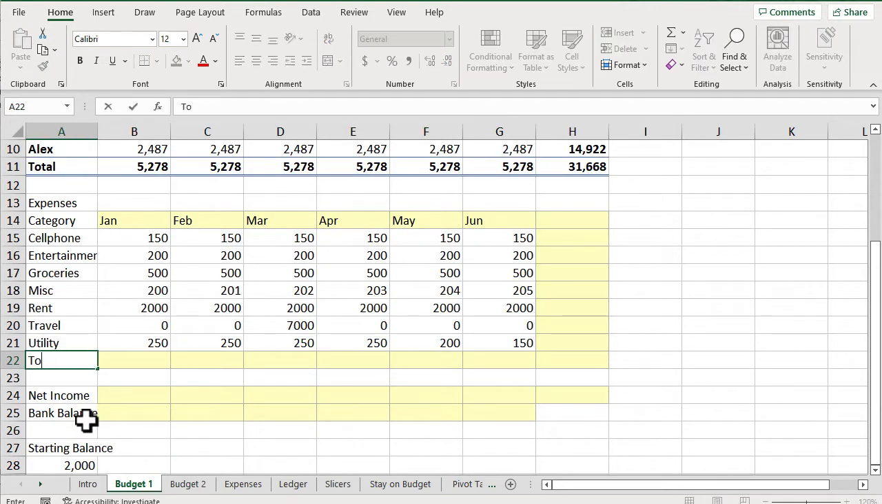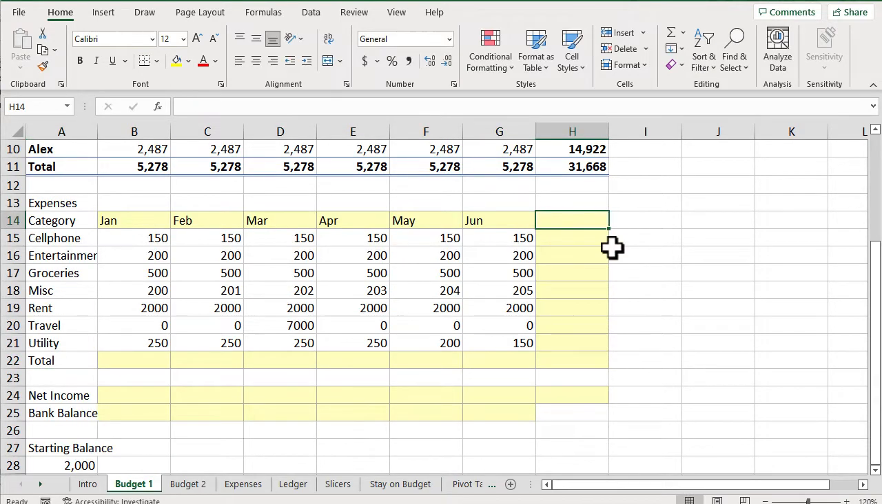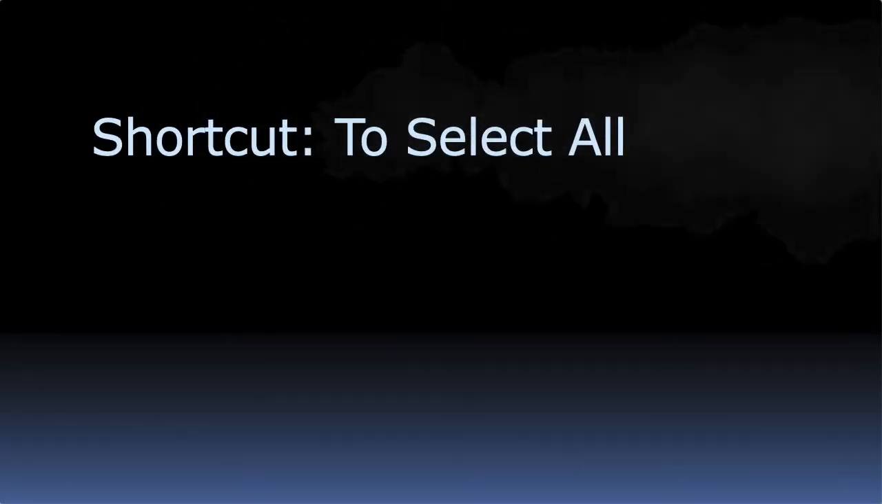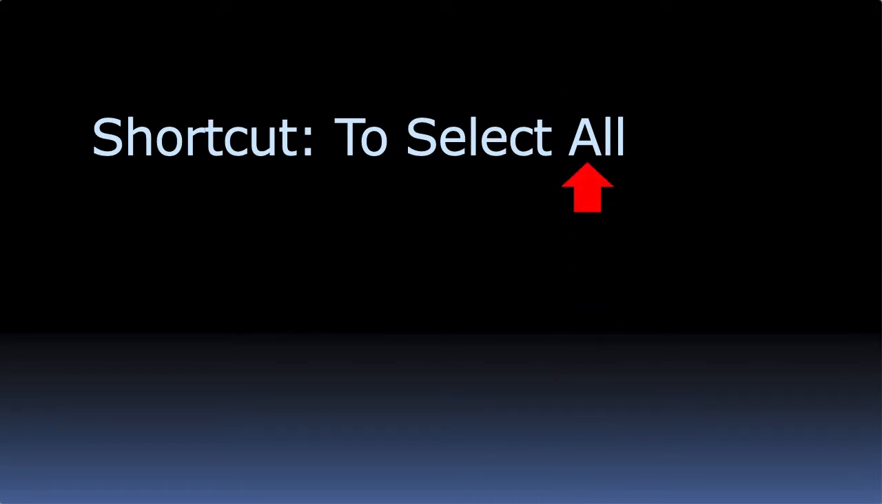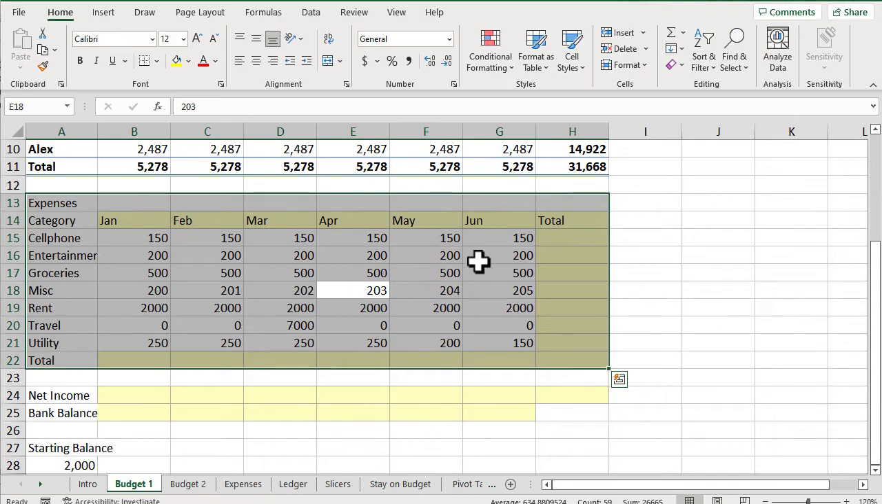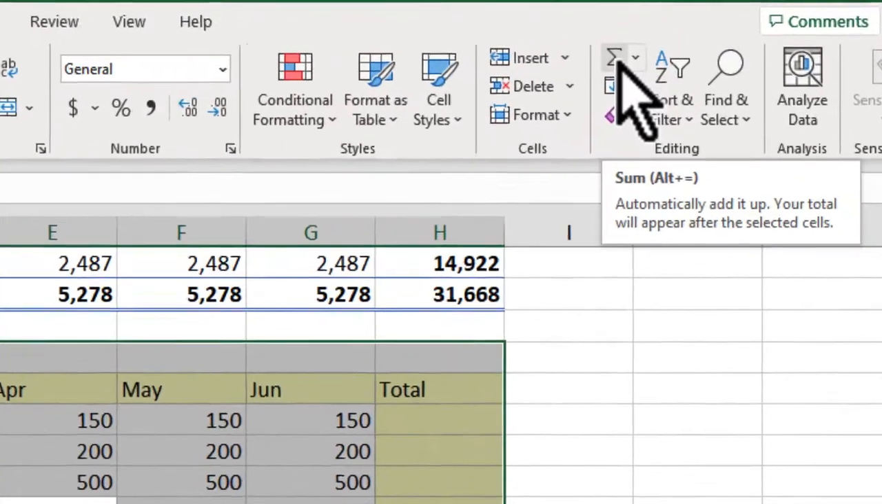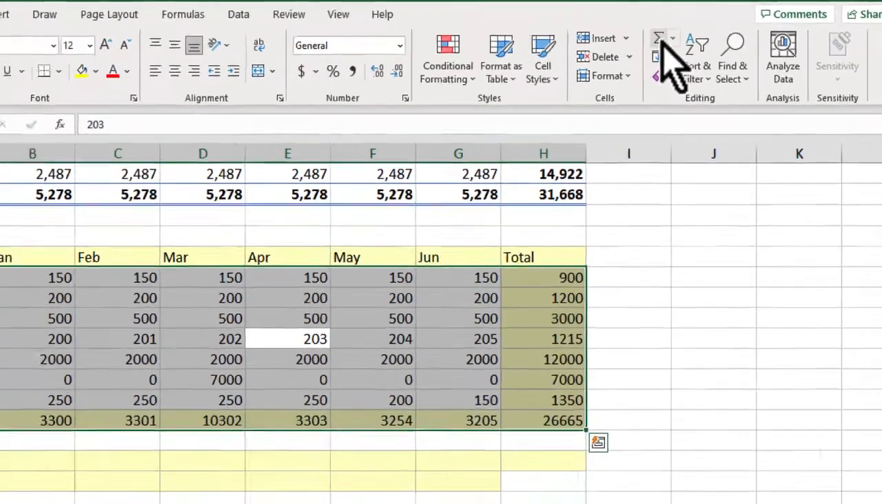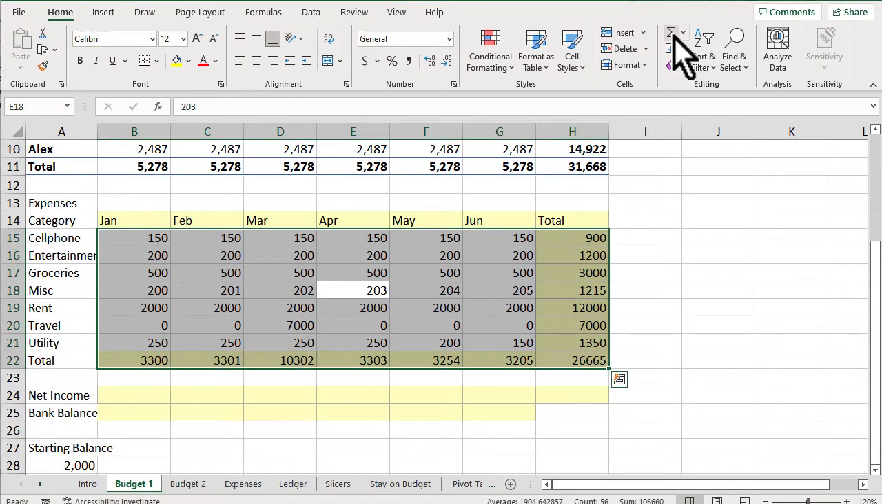Now it's time to do some calculations. First, we'll label the total row and the total column. And here's a quick trick for adding up the sums for each category and for each month. First, we'll select the whole expense table by using the keyboard shortcut Control+A. Then, on the right side of the Home tab, we'll just click the AutoSum button. Look at that. Sometimes I love Excel.